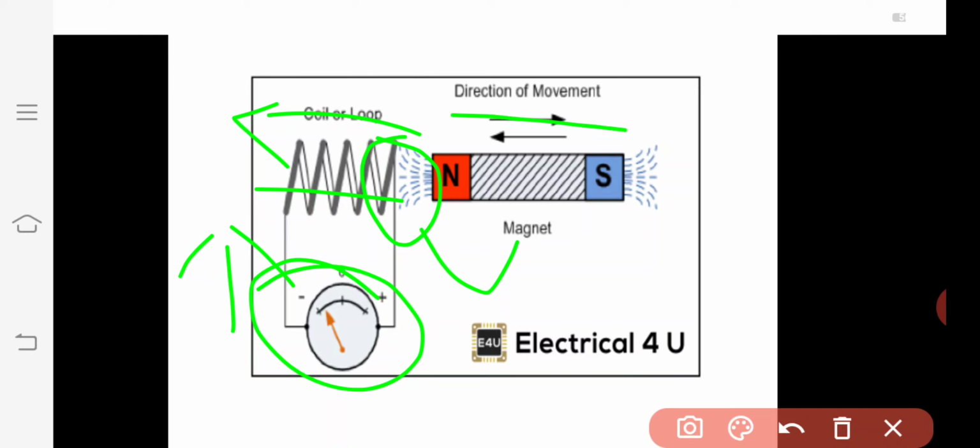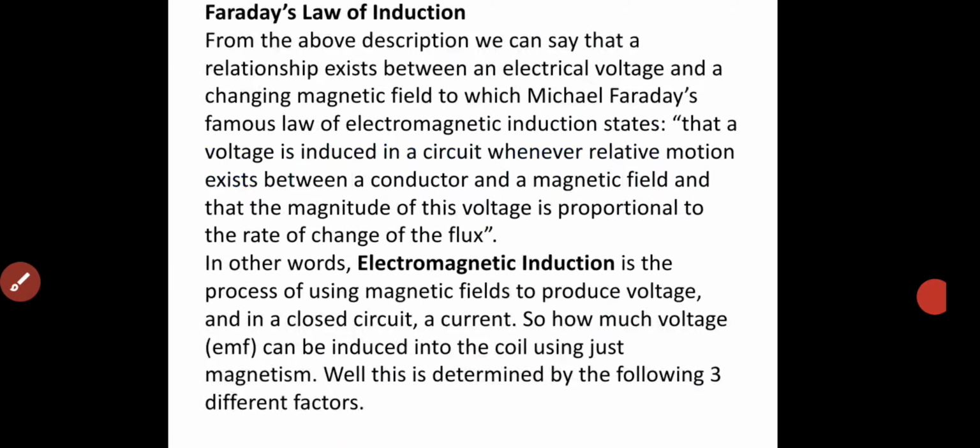When this magnet is moved far away from the coil, the field lines are reduced and the voltage is also reduced. In other words, electromagnetic induction is the process of using a magnetic field to produce voltage, and in a closed circuit, a current. So, how much voltage can be induced into the coil using just magnetism?